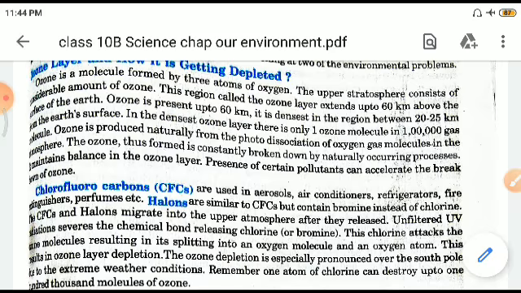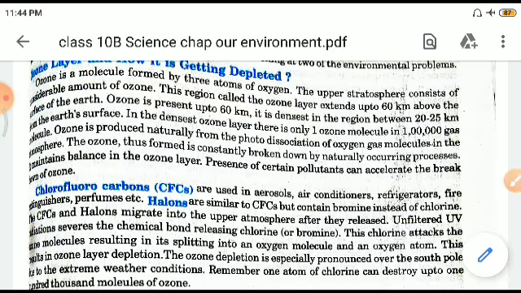This region, called the ozone layer, extends up to 60 km above the surface of the earth. Ozone is present up to 60 km. It is densest in the region between 20 to 25 km from the earth's surface. In the densest ozone layer, there is only one ozone molecule in 1 lakh gas molecules.